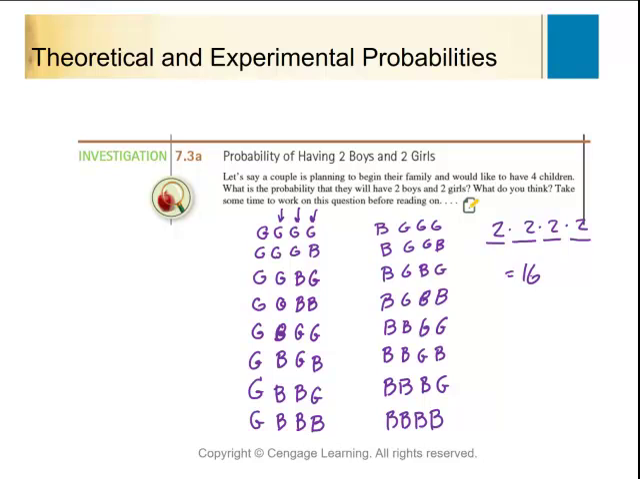How many on this list include 2 boys and 2 girls? Let's see, there's one, there's one, there's one, there's one, there's one, there's one. So it looks like to me there are 6 out of 16, which would be 3 out of 8. Make sure I'm not missing any here because I want 2 boys, 2 girls. Okay, I think that gets it.